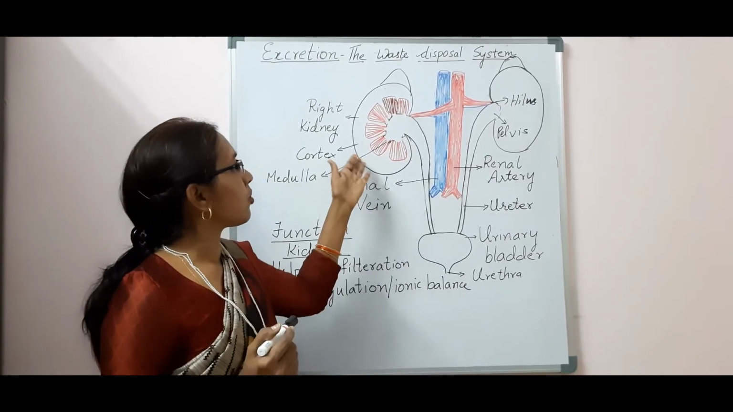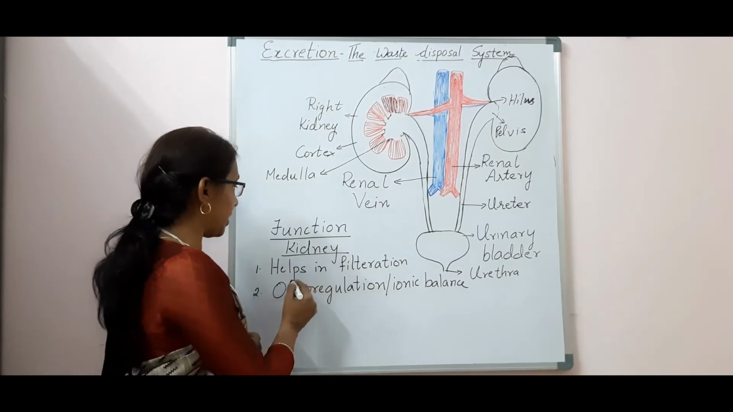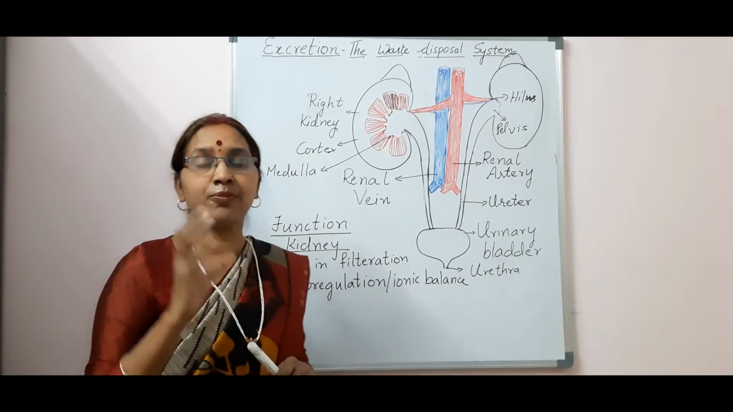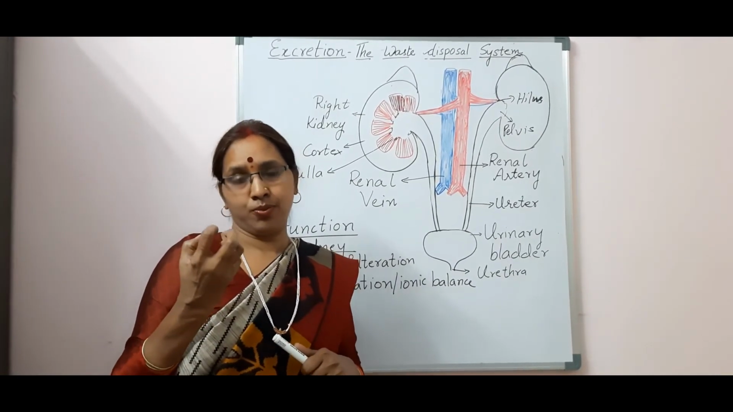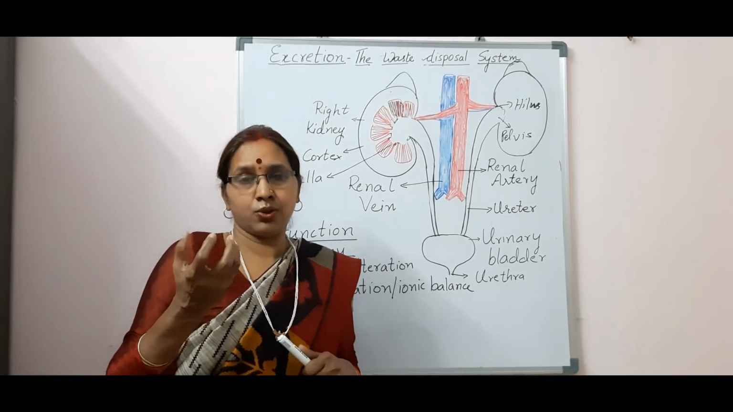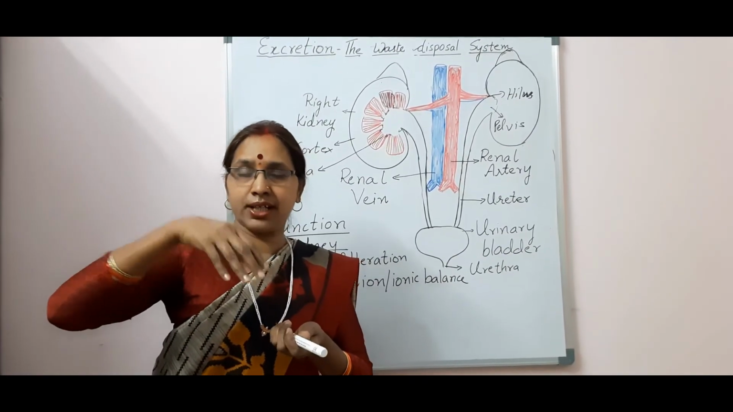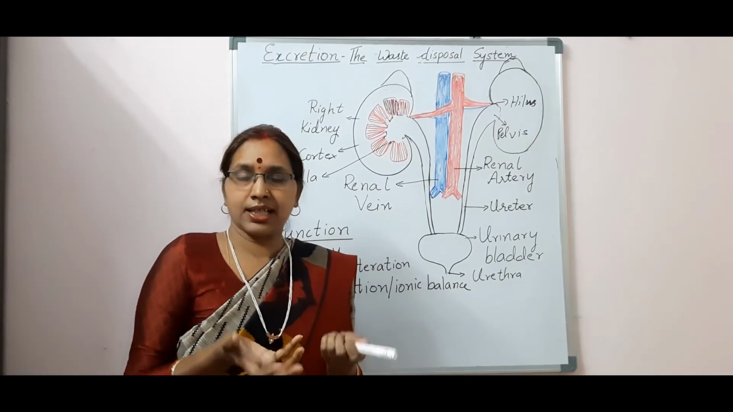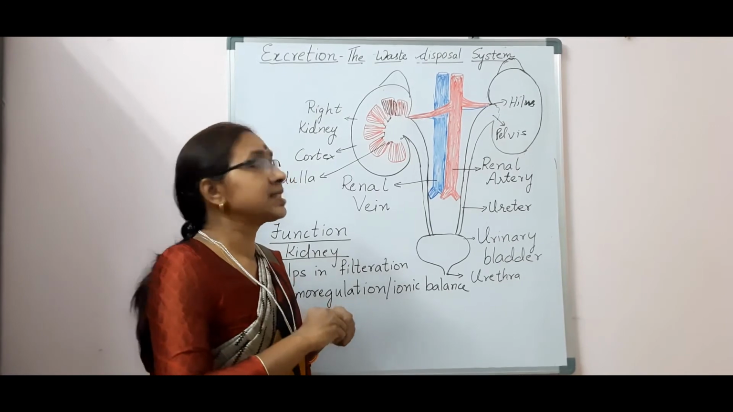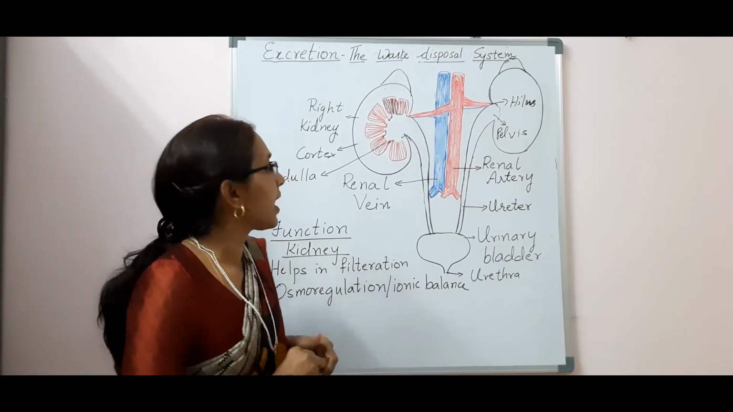Now let us learn about the function of the kidney. What is the function of the kidney? Kidney helps in filtration. They help in filtering the blood. They remove the waste from the blood. That is how you prepare tea at home, and then you filter. When you filter it, all the tea powder is strained out, and you get the tea in the glass. Same way, the kidneys filter the blood. They remove all the waste from the blood. So they help in filtration.